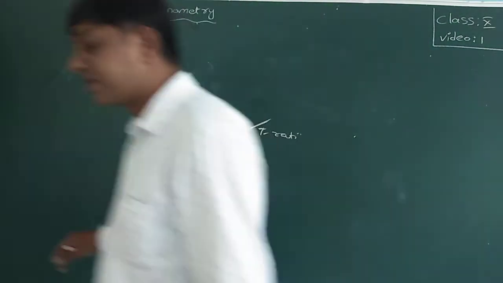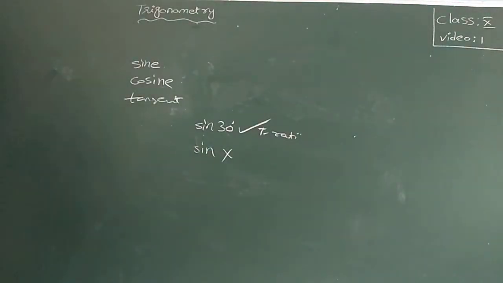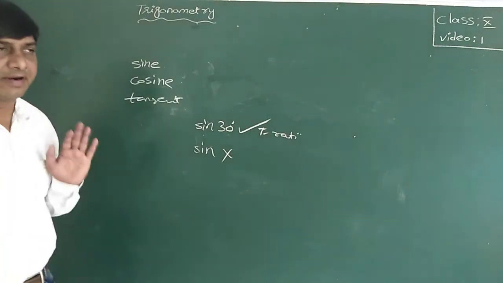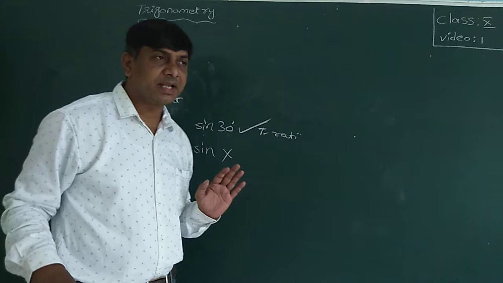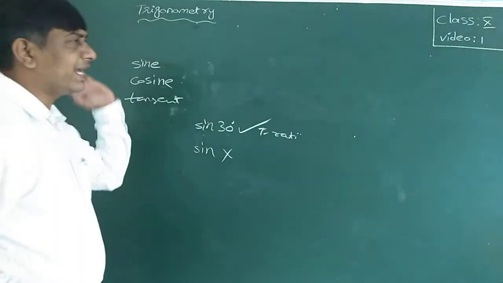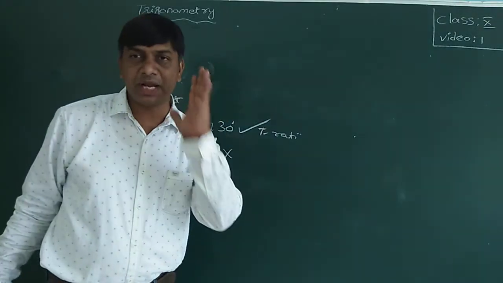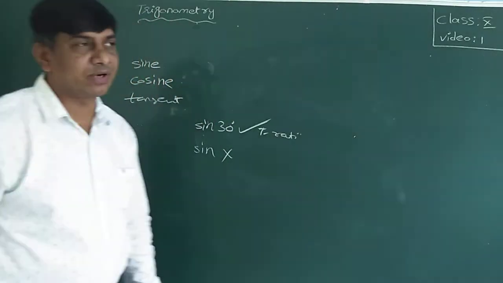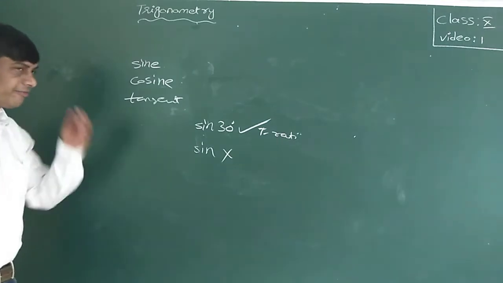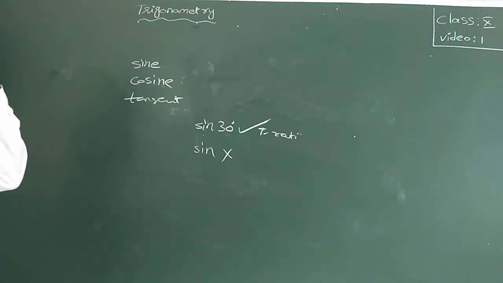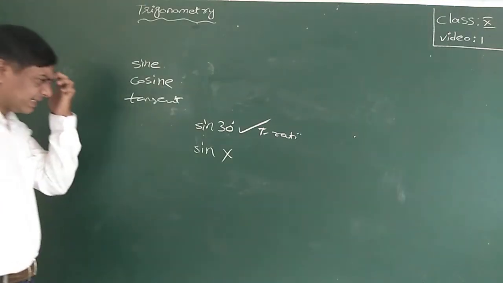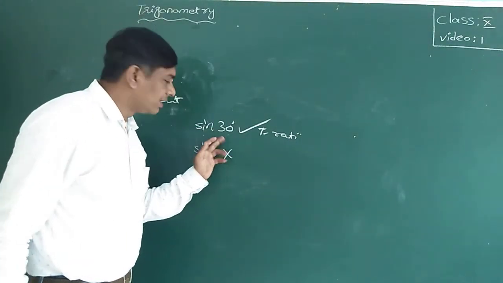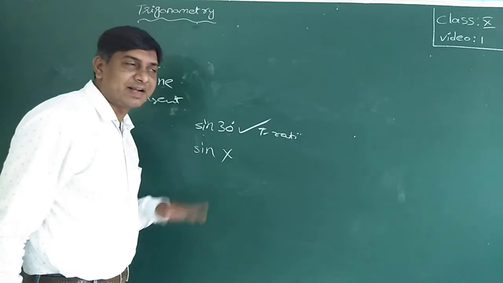Sine is just a word. Cos is also just a word. Tan is also just a word. If they are combined with an angle, then only they are known as trigonometric functions. Now sine 30 degrees is a trigonometric function, but only sine is not a function.